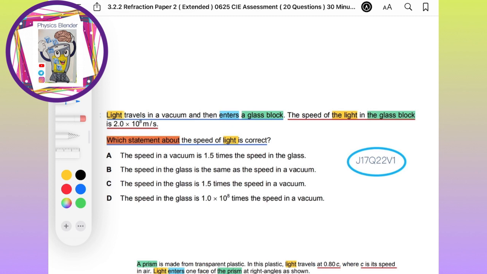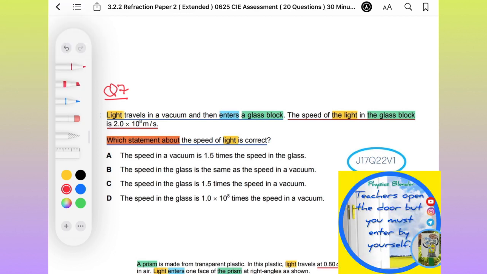Let's continue your assessment about refraction of light, paper 2 for extended candidates, and we have now question 7. Light travels in vacuum and then enters a glass block. Which statement about the speed of light is correct? The speed of light in the glass block is 2 times 10 to the power of 8 meters per second.